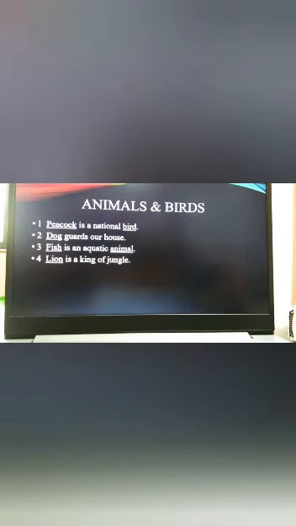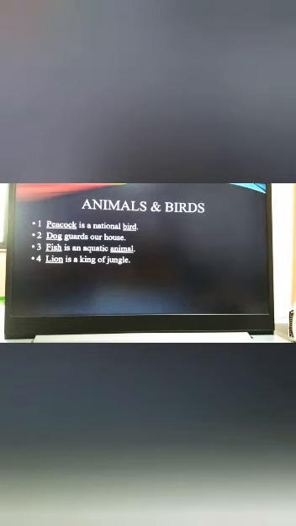Now second example, dog guards our house. Here dog is the name of an animal. It is a noun. Third example, fish is an aquatic animal. Here also fish we can say that it is the name of an animal. Or we can say that it is aquatic animal. So fish and animal, both words are here noun.